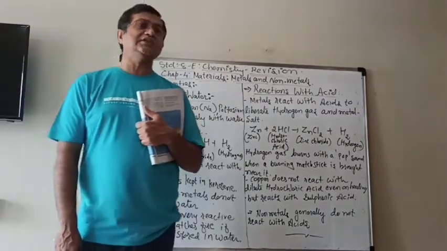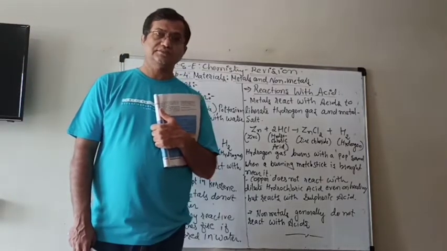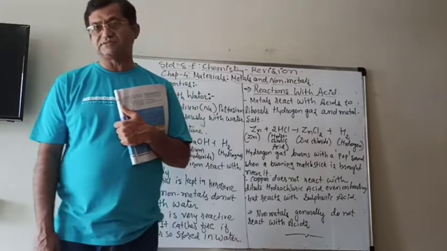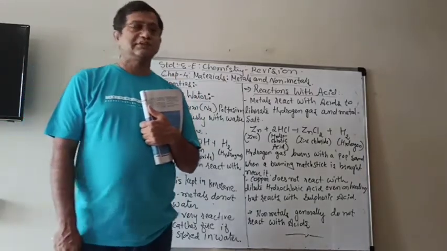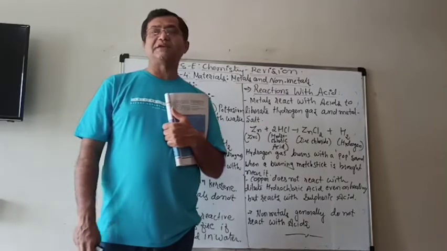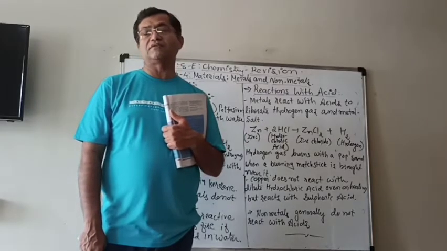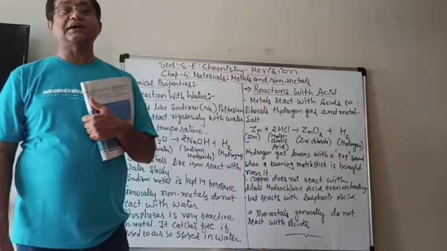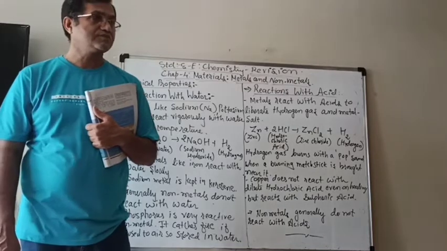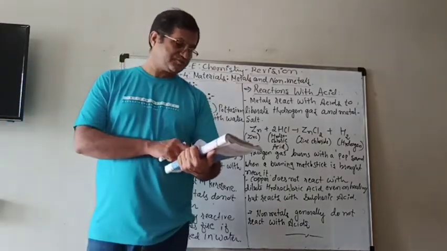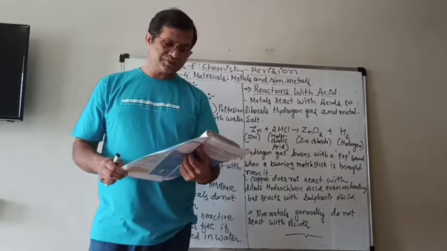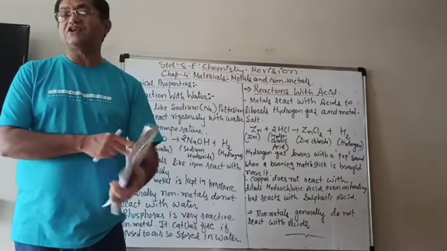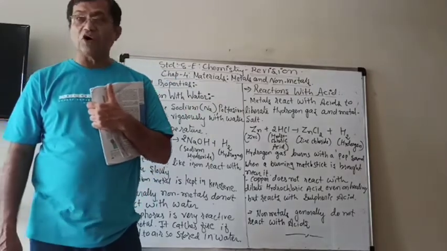As we have already seen in the previous lessons, they have different physical properties like the luster and the malleability and ductility, sonority and etc. And then we started the chemical properties. In chemical properties, first we learn the reaction of the metals and non-metals with oxygen.